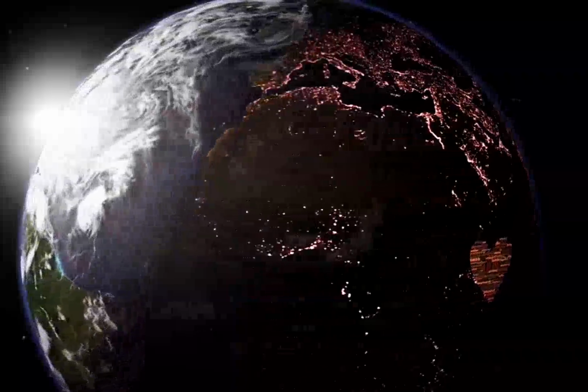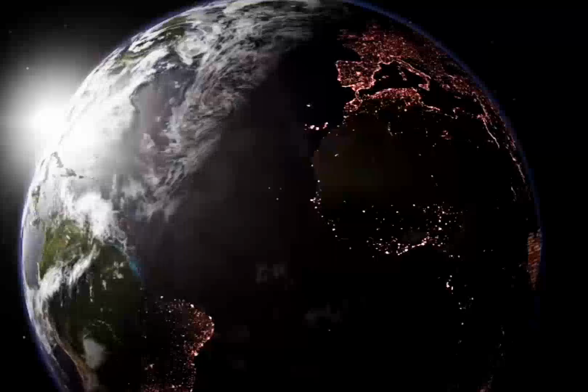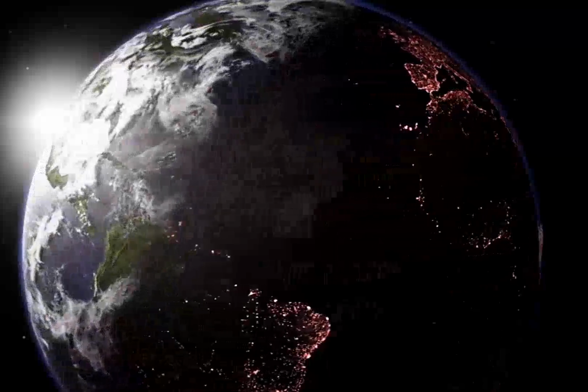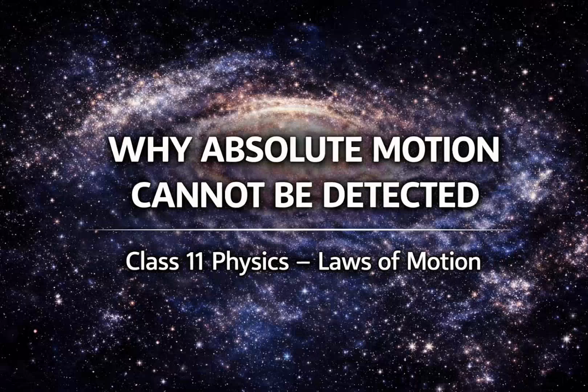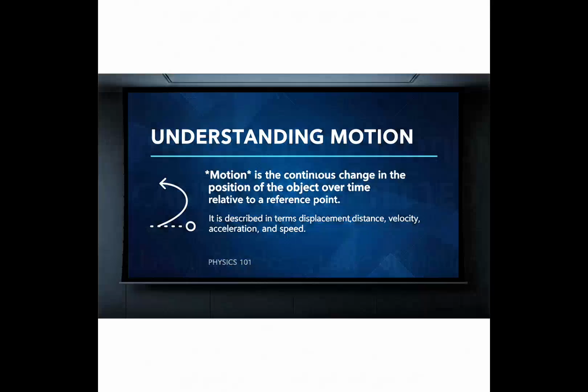To understand these questions and find an answer, we must understand a deep and important idea from class 11 physics: why absolute motion cannot be detected. Let us first see what we mean by motion. In physics, motion is always described with respect to something else. To understand this context, let us see an example.